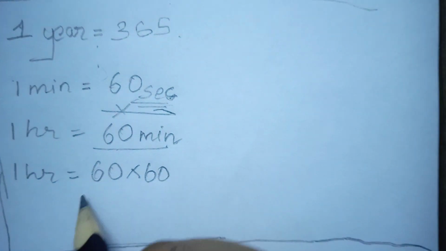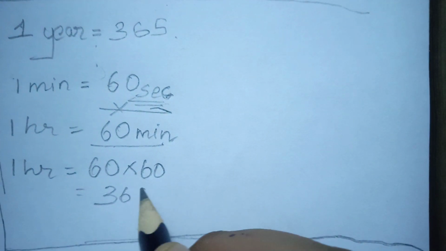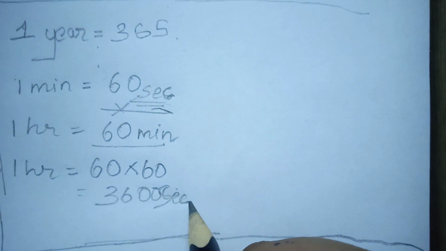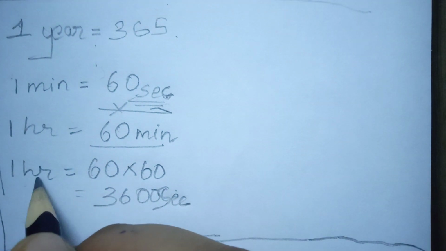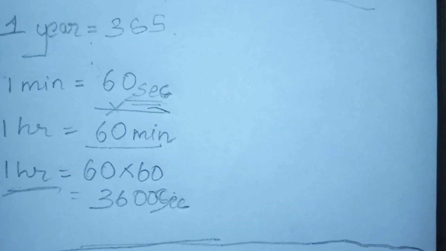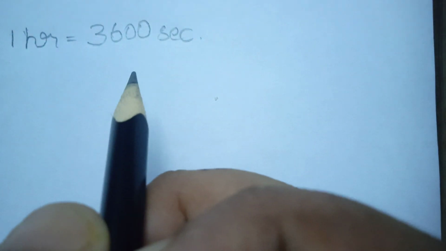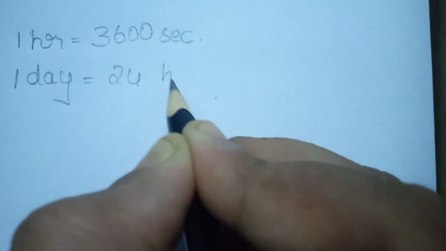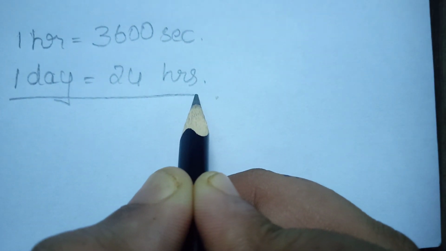The answer will be 3600 seconds per 1 hour. So 1 hour is equal to 3600 seconds. Then 1 day is equal to how many hours? It's 24 hours.